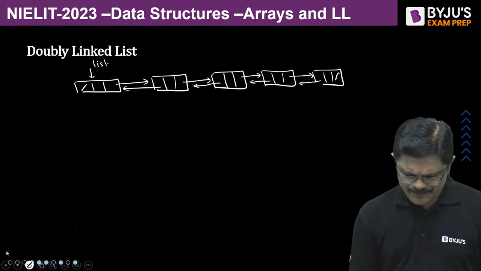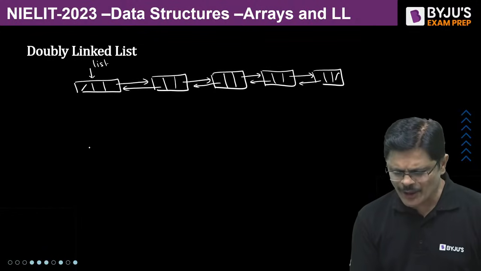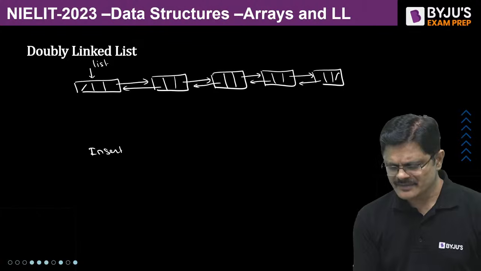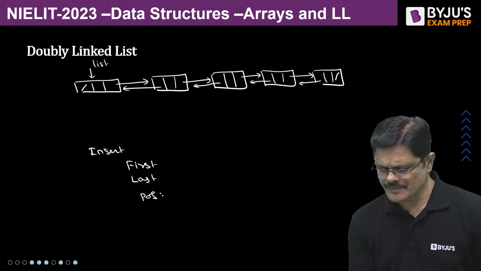So here, please tell me, what about the complexities? Insert first, last, and position.